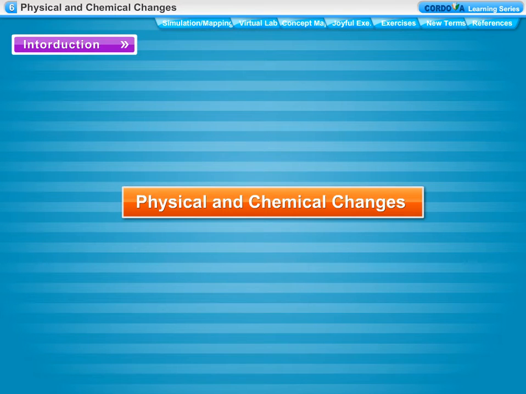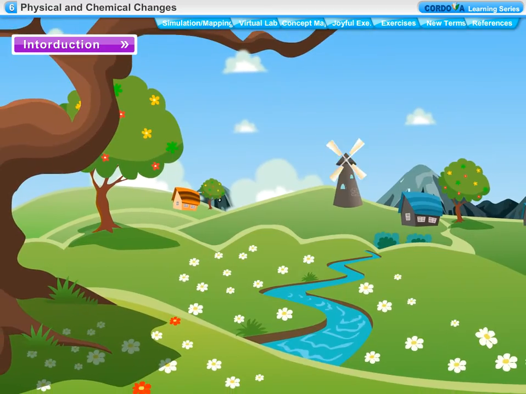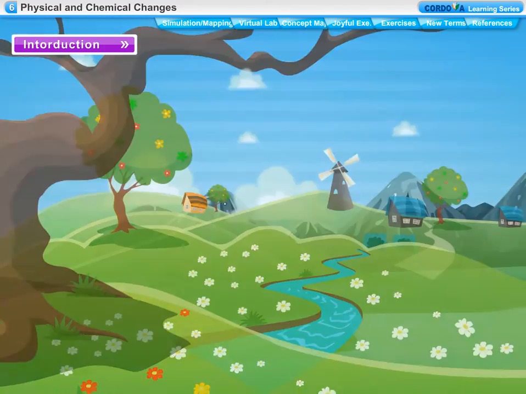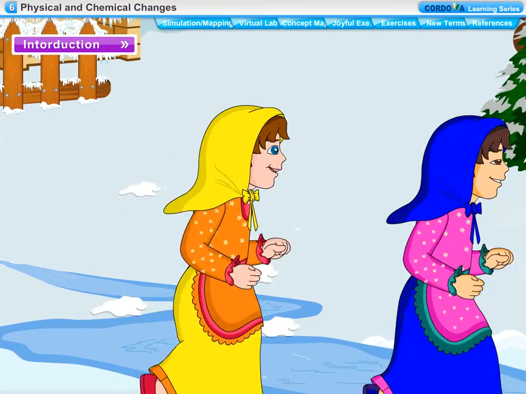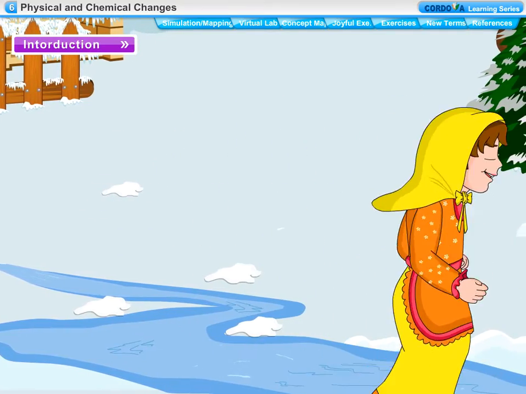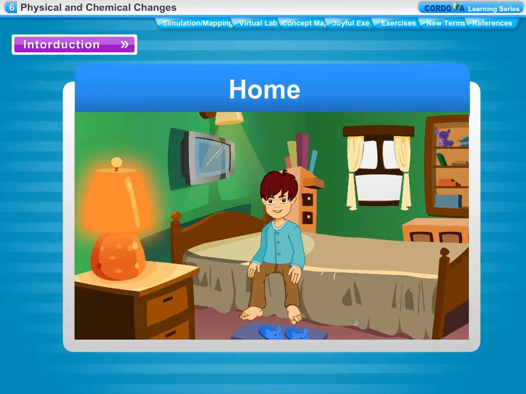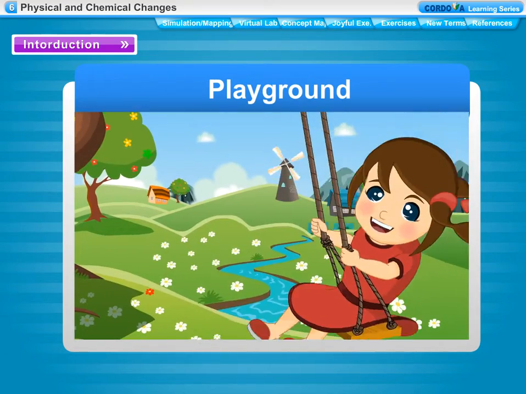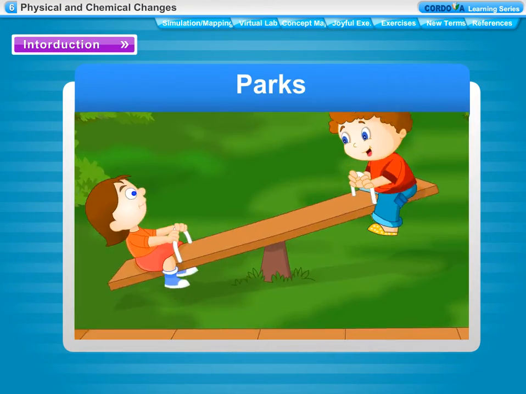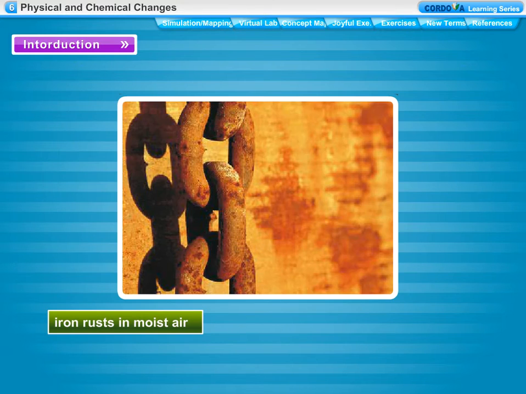Physical and chemical changes. Change is the law of nature. In our daily life, we observe many changes around us. These changes can be observed by us at home, school, playground, parks, and other places. For example, iron rusts in moist air.